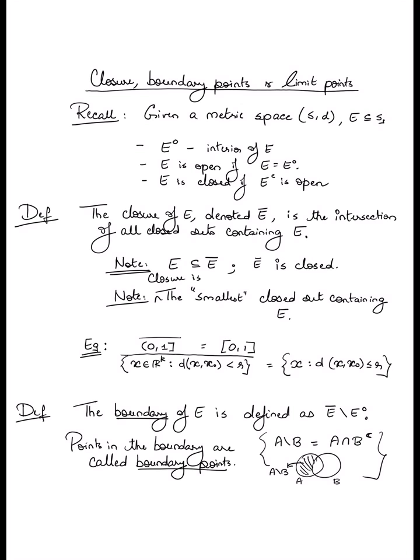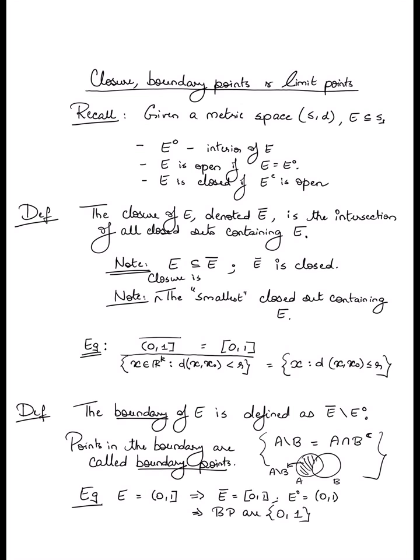Okay. So once again, let's do a couple of examples. Let's in fact keep the same examples that we did before. Suppose you take E to be the set (0, 1]. Now, if you believe me for now that the closure of the set is the closed interval from 0 to 1, then it's easy to see what the boundary is, because the closure is the closed interval [0, 1]. Stare at this set and convince yourself that in fact the interior of this set is the open interval (0, 1). In other words, the boundary points are essentially 0 and 1.